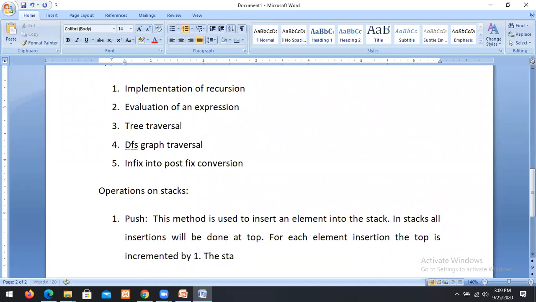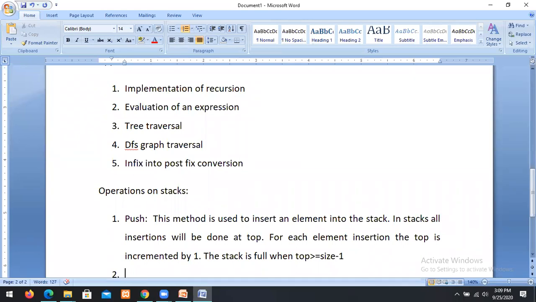The stack is full when top is greater than or equal to size minus 1. Let us assume the size of the stack is 10. We insert starting from the 0 position.